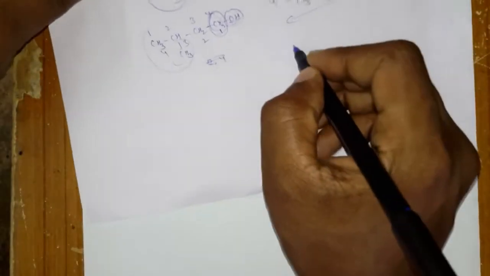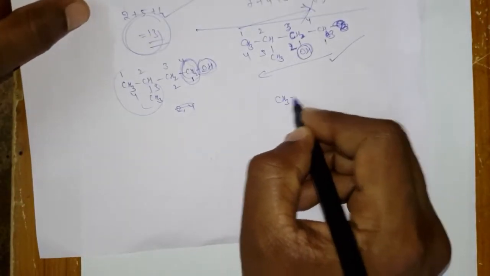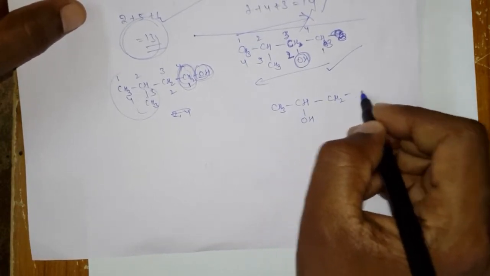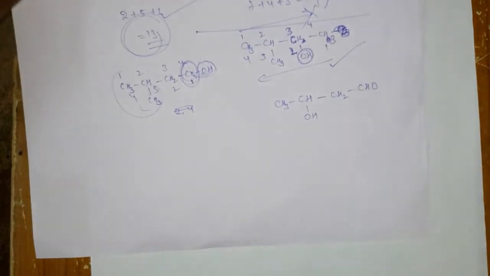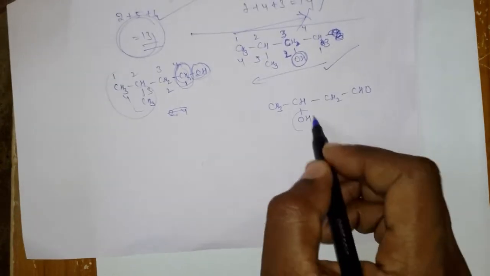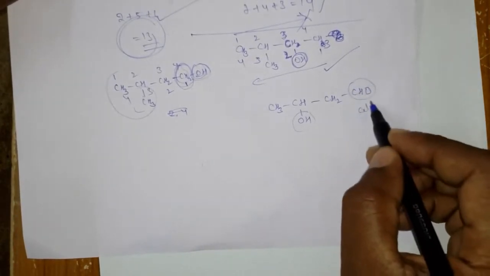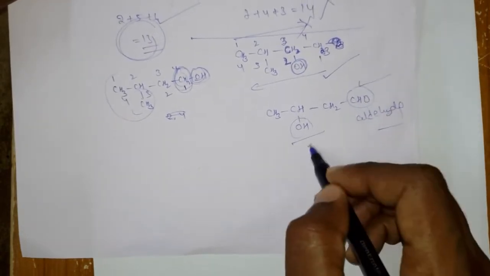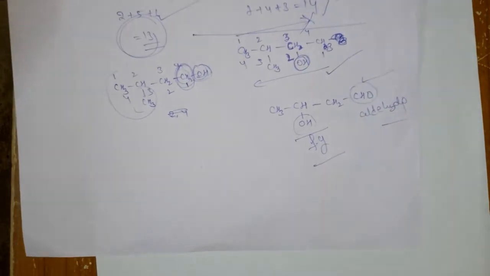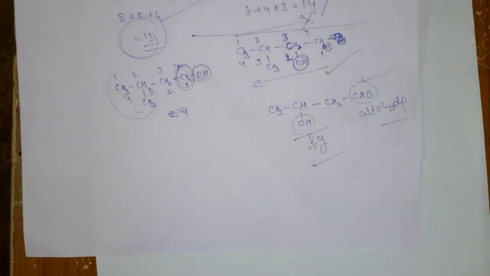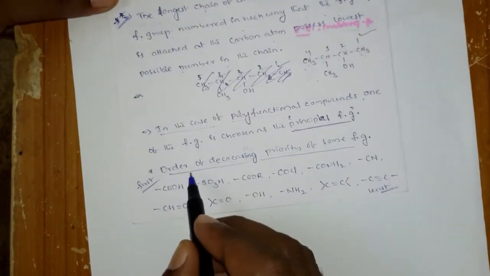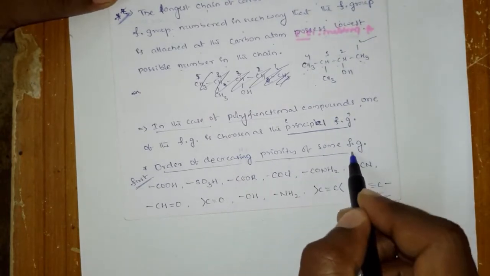like this, the example: CH3 CHOH CHO. So here one alcohol is present, here is one aldehyde is present. So that means here it is a functional group, here is also a functional group, right? Okay, and if two functional groups are present, so which one gives the priority? Then you have to see the functional group priority order.